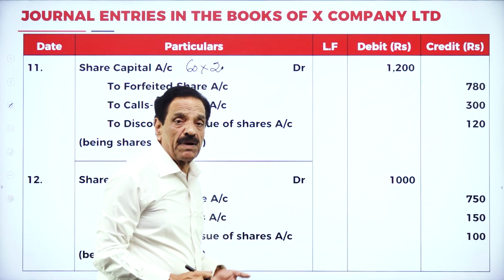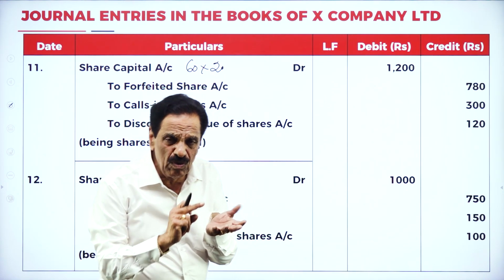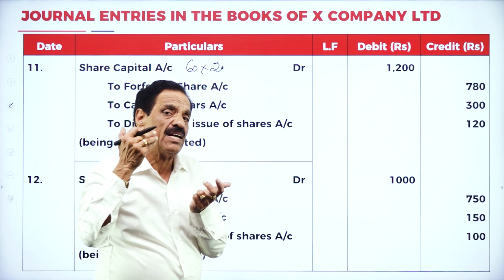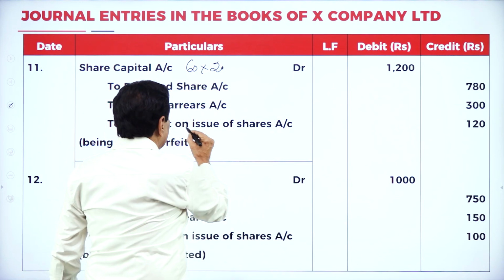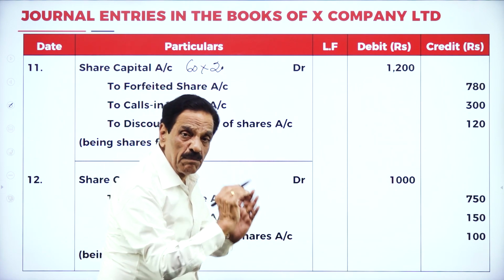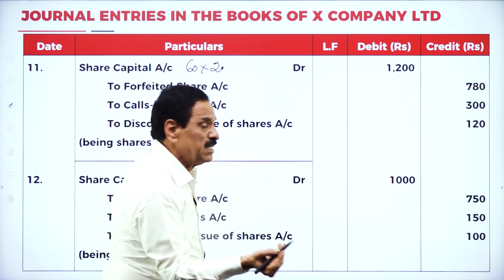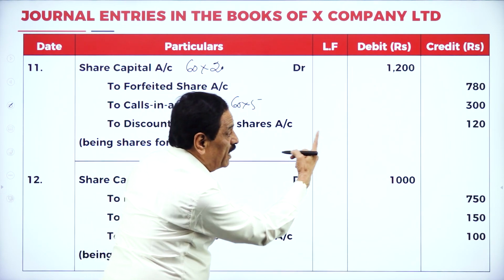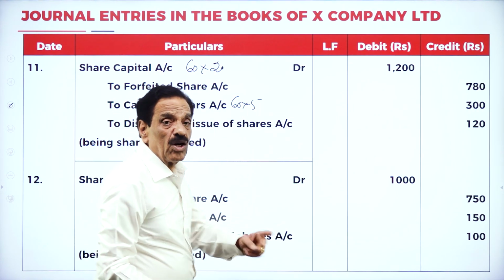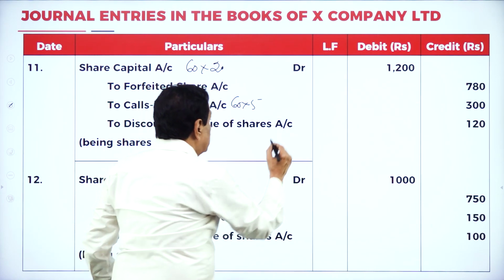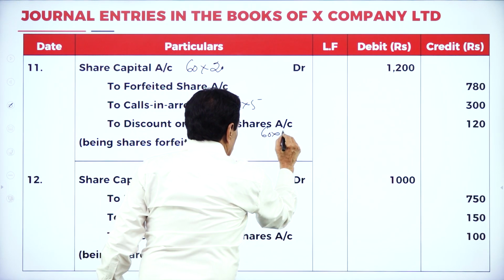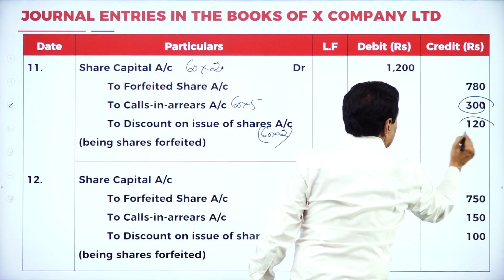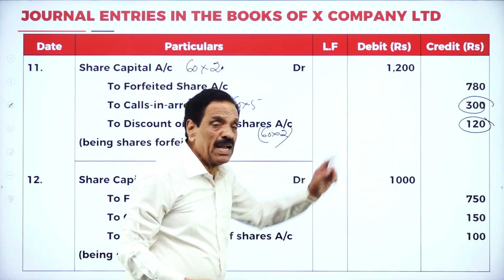So he could not pay the first call of rupees 2, the second call of rupees 2, the final call of rupees 3. That is 5 rupees he could not pay. This is calls in arrears, called by the company, not paid by the shareholder. This is 60 into 5, 300 we could not receive. Discount. How much discount? 2 rupees on 60 shares. 60 into 2, this is 120. This is calls in arrears.